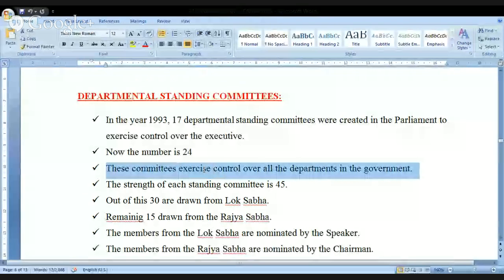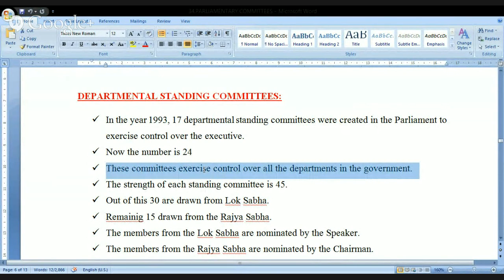Right now, look at this. These committees exercise control over all the departments in the government. The strength of each standing committee is 45. Look at this.